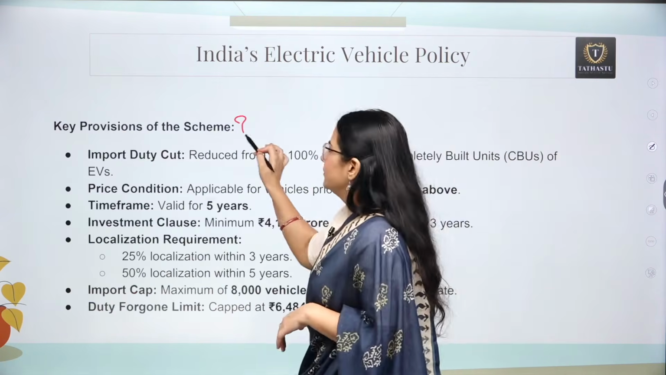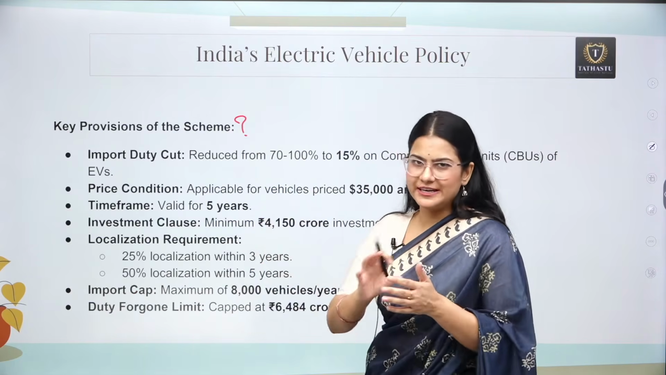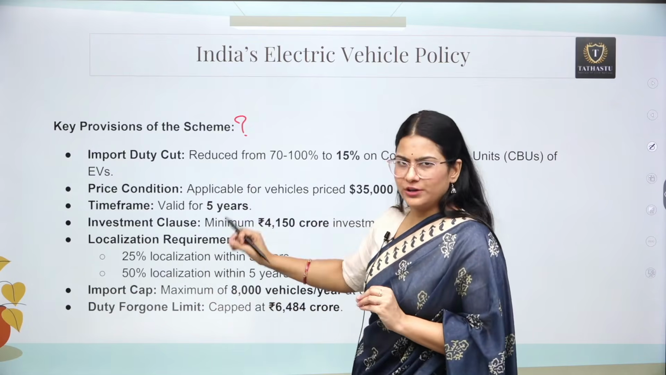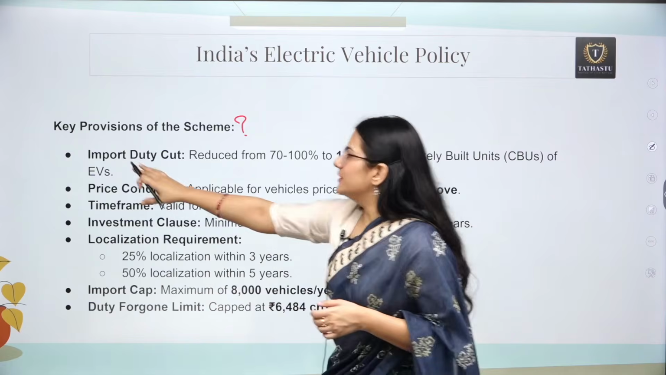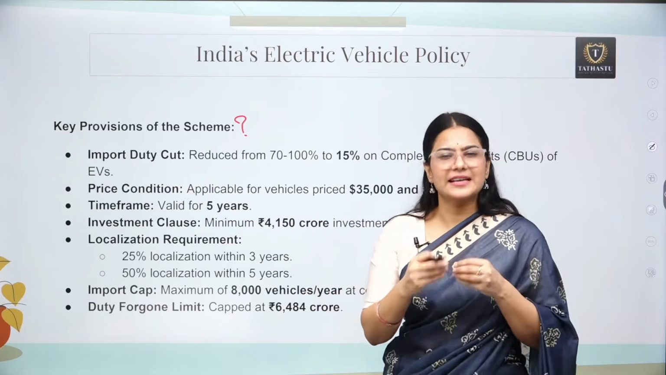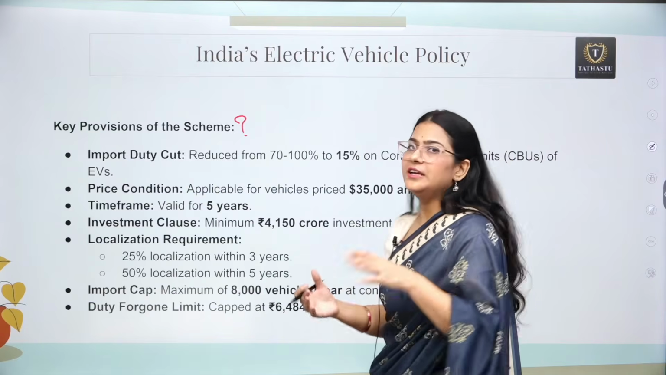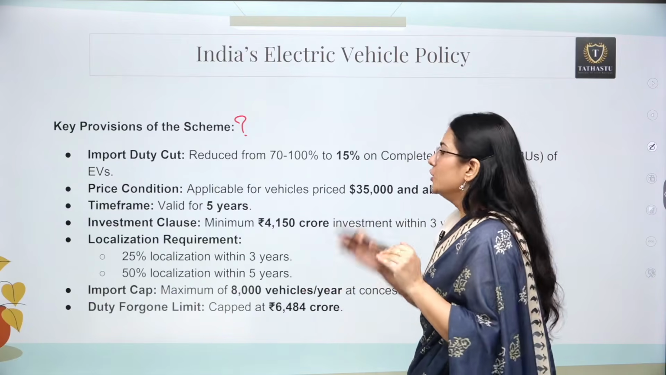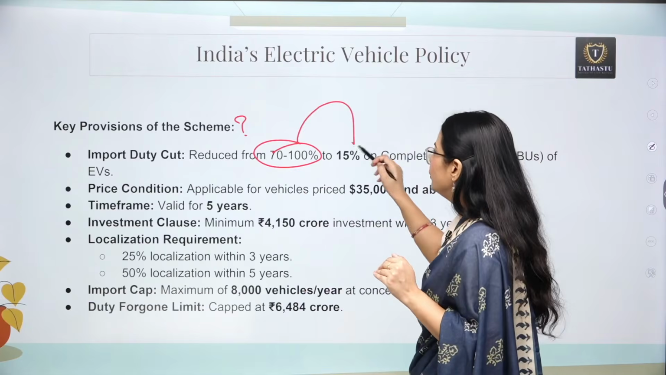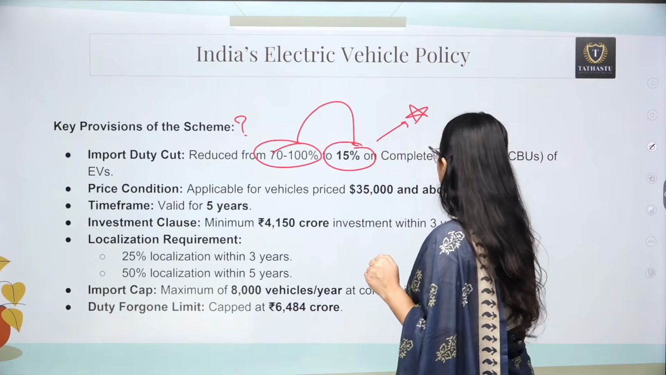So what are the key provisions of this scheme? First of all, I have already told you, let me give you some data also. Again, you need not remember the whole data. You can remember the few important ones. I will tick which one is important. First of all, the import duty is cut. Tesla is just an example. When a foreign electric vehicle enters our country, the import duty is going to get reduced. Right now the import duties are from 70 to 100%, but we are going to reduce this import duty to 15% only. It is also very important data, you can use it.